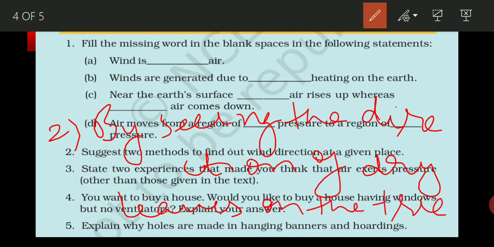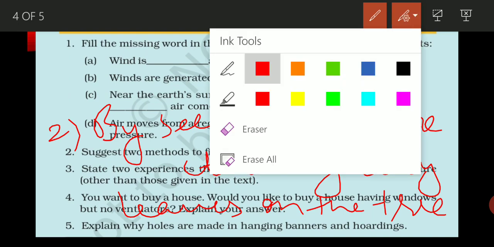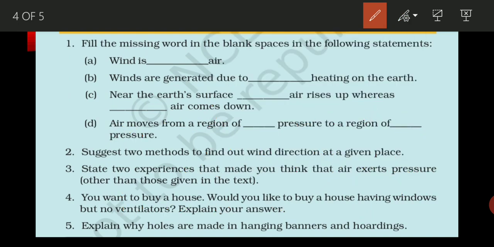You often have seen that when winds blow, the leaves present on the tree also start to move. By seeing the direction in which the leaves are moving, we can find the direction of wind also.